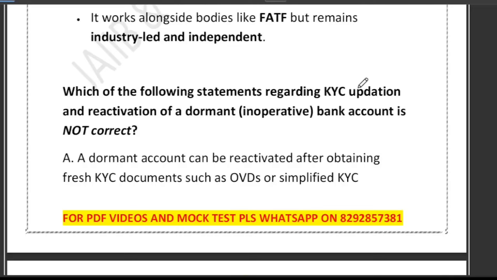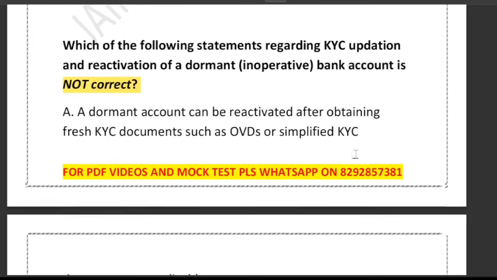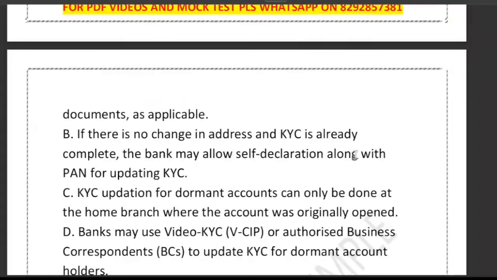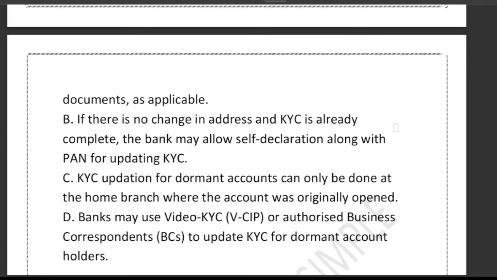The next question is: which of the following statements regarding KYC updation and reactivation of a dormant or inoperative bank account is not correct? Again, please highlight this word not correct, right? Options are: A, a dormant account can be reactivated after obtaining fresh KYC documents like OVD or simplified KYC documents. B says, if there is no change in the address and KYC is already complete, the bank may allow self-declaration along with PAN for updating KYC. Option C says KYC updation for a dormant account can only be done at the home branch where the account was originally opened. Option D says the bank may use video KYC or an authorized business correspondent to update KYC for a dormant account holder.